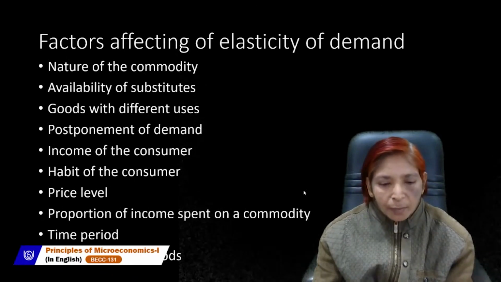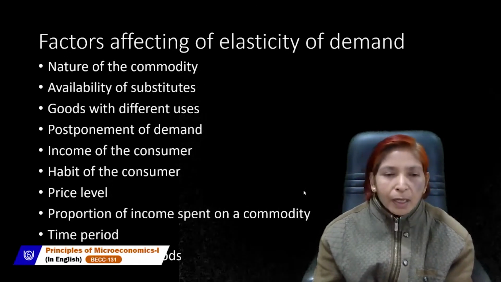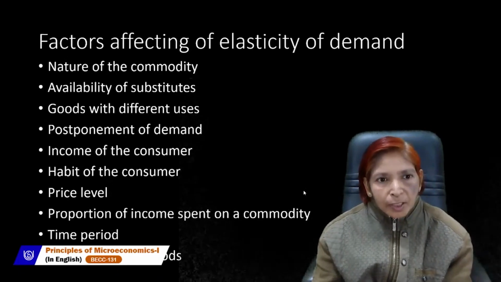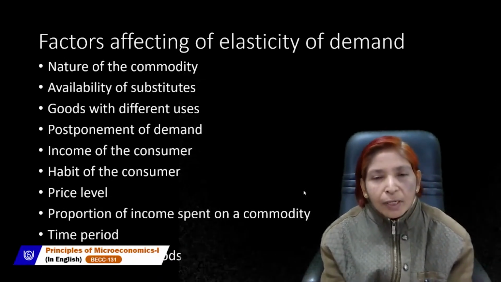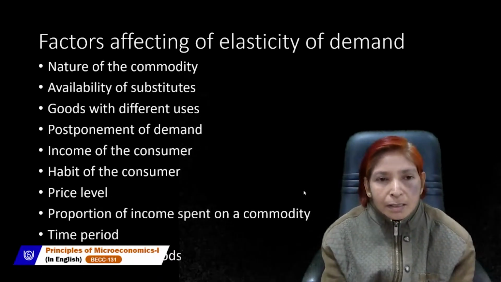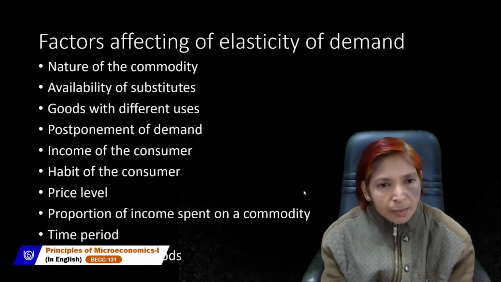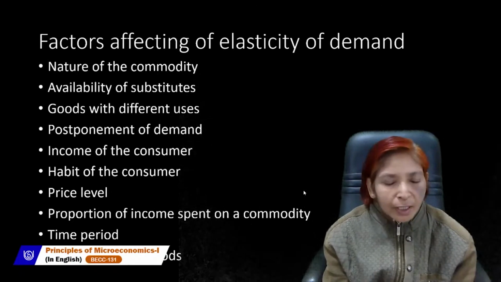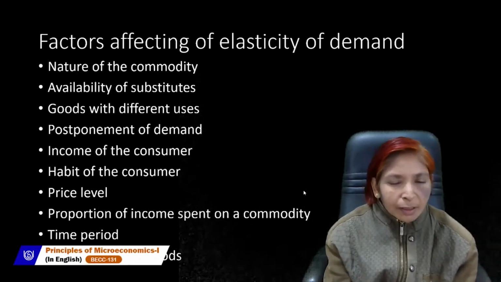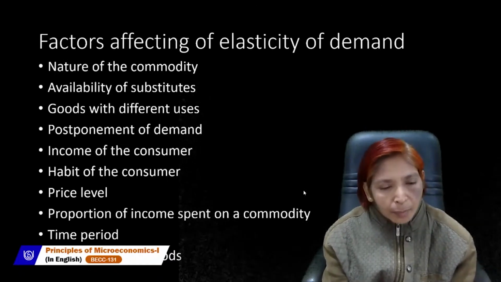You can't shift your demand for necessary goods, whether the price rises or falls, whether income rises or falls, whether the price of related goods rises or falls. It means if there is a necessary product, then demand for it will be called inelastic. Inelastic means your demand can't change due to change in its price or due to change in the income of the consumer. If demand can't vary, if demand can't change, that demand will be called inelastic demand.